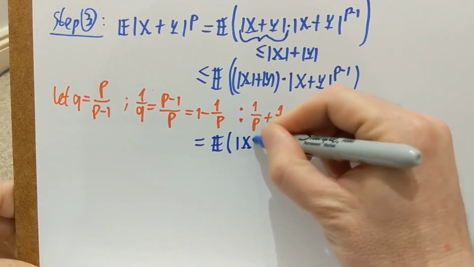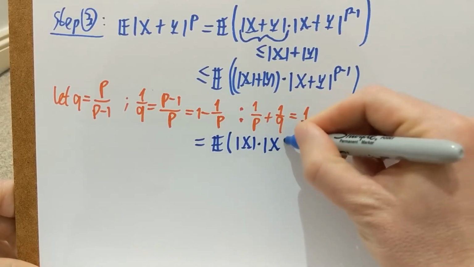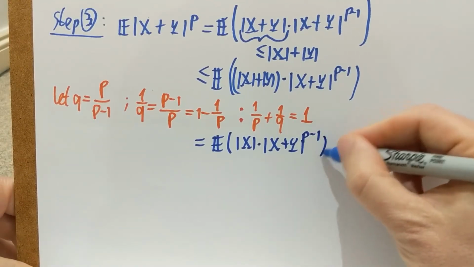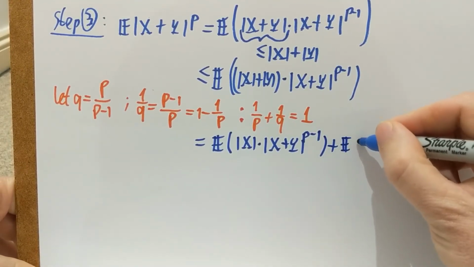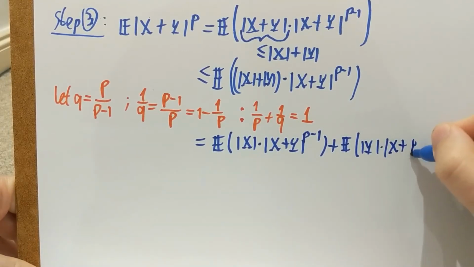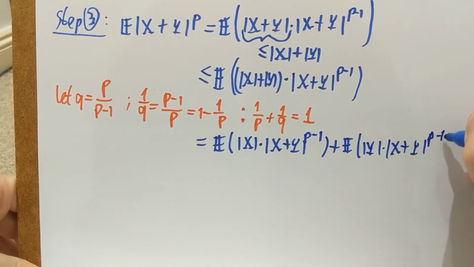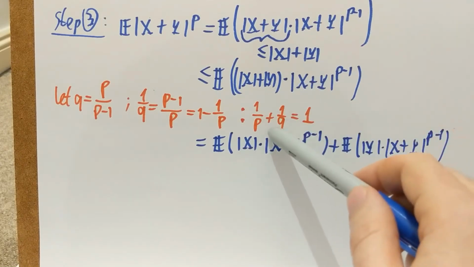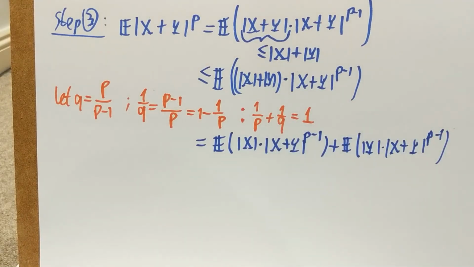Expectation of mod x times the p minus 1 power of x plus y, and expectation of mod y times the p minus first power of x plus y. This is just using linearity of expectations. And now I'm in a position to apply Hölder's inequality. I'm going to take the p's power of this first term and the q's power of the second term, and that's how I'm going to use Hölder's inequality.